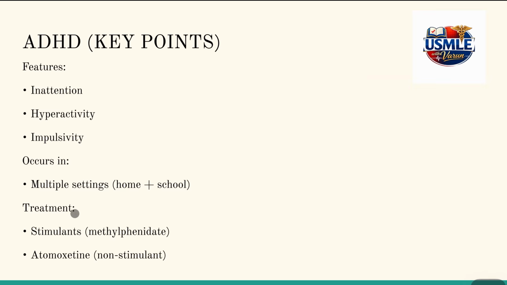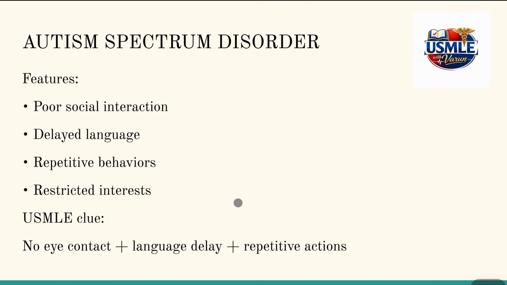Treatments include stimulants like methylphenidate and atomoxetine, which is a non-stimulant. So stimulants and non-stimulants. An example of a stimulant that is given is methylphenidate, and an example of a non-stimulant is atomoxetine for ADHD. When we discuss autism, we have to understand that autism presents with features like poor eye contact, delayed language, repetitive behavior, and restricted interests.